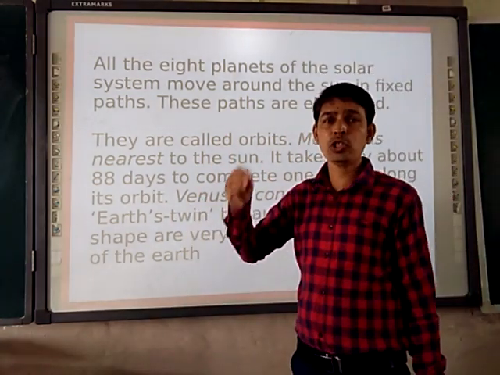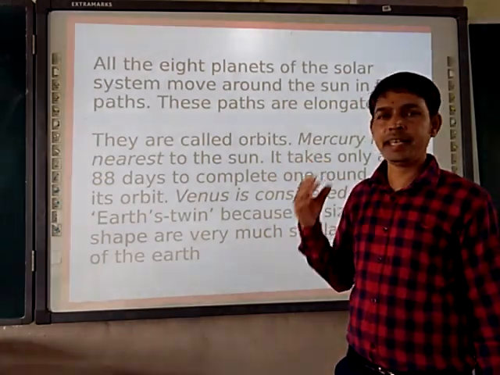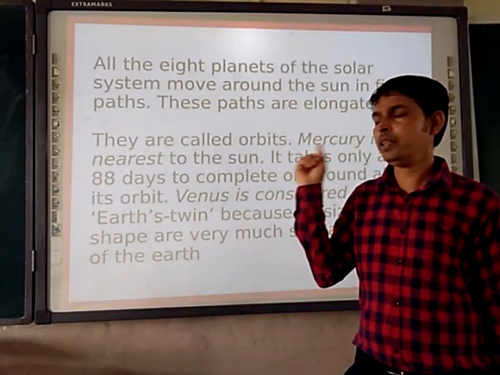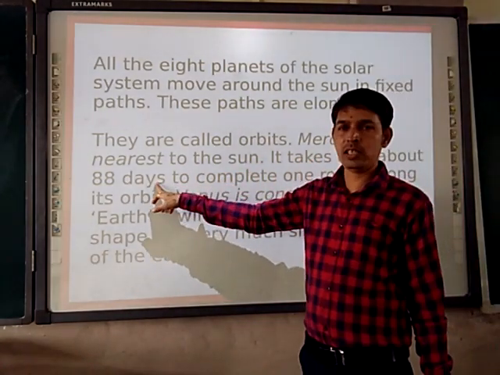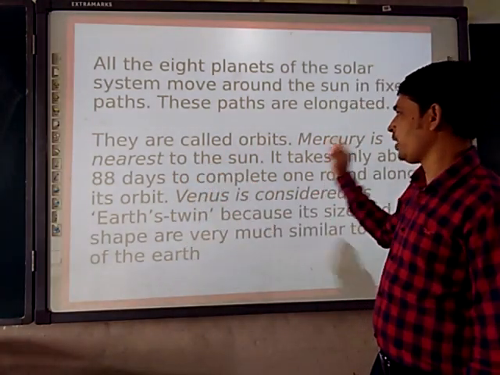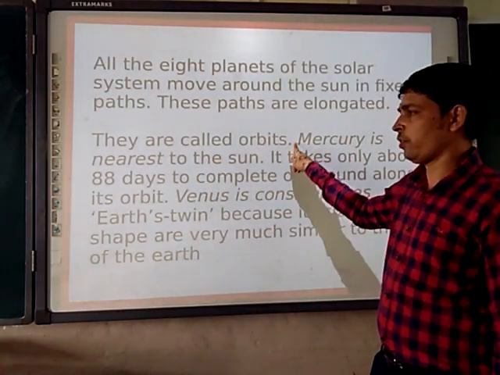The next question: which planet requires 88 days to make one round around the sun? So which planet is that? The name of the planet is Mercury.